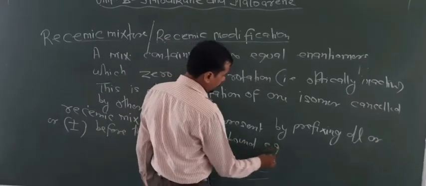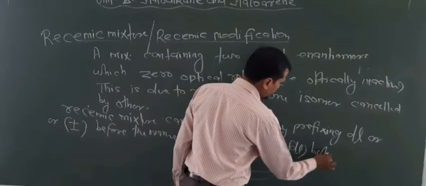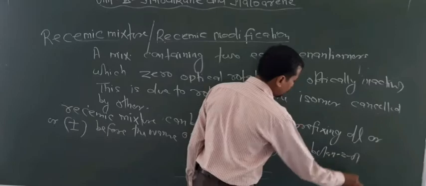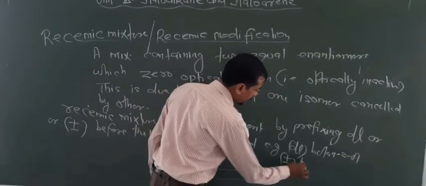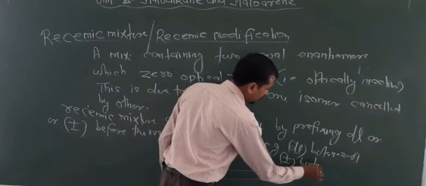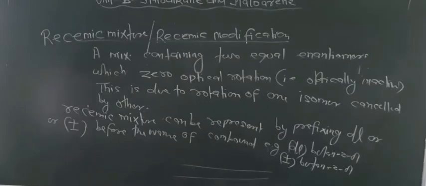For example, dl-butan-2-ol, or it can be written like this, plus-minus butan-2-ol. So this is the representation of a racemic mixture.